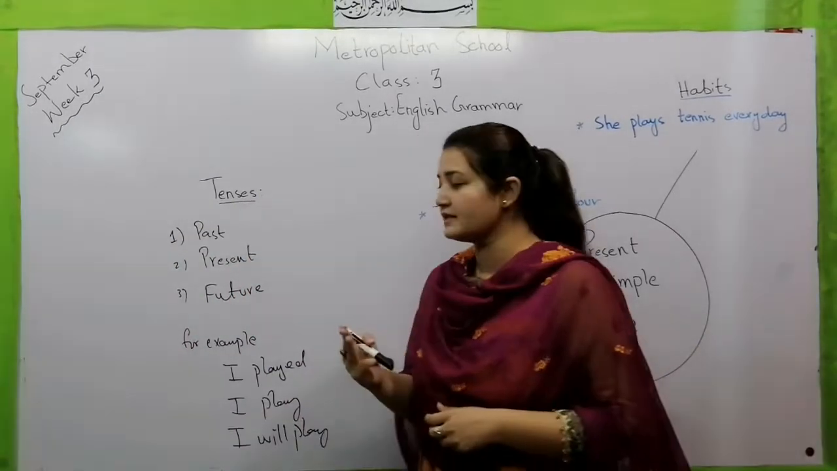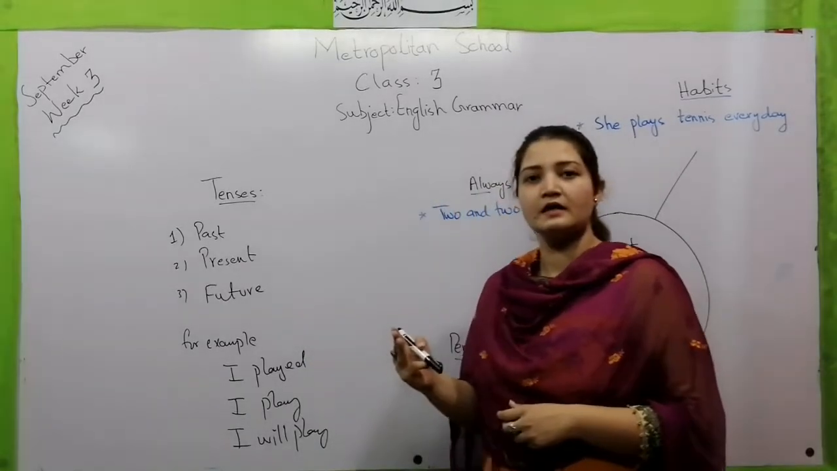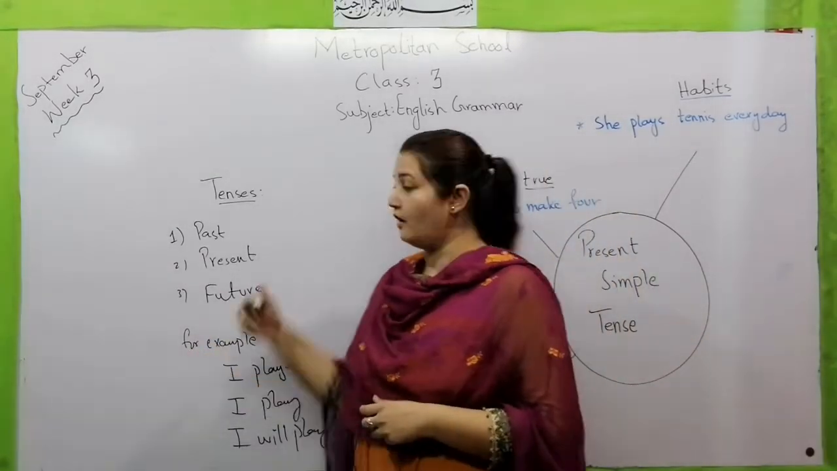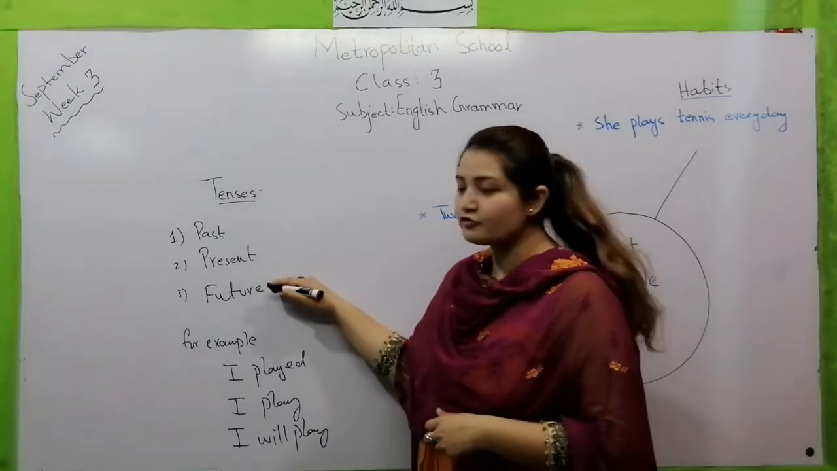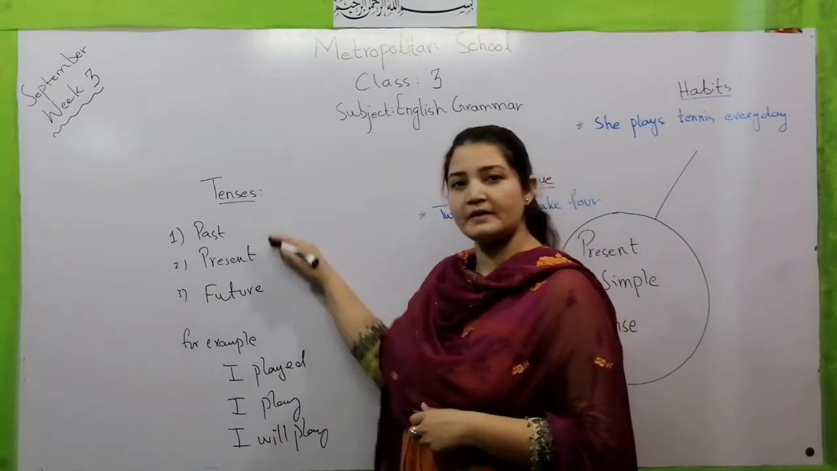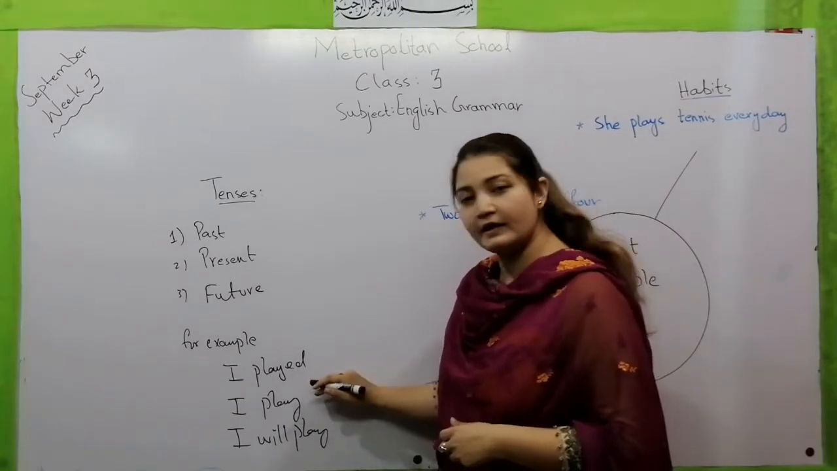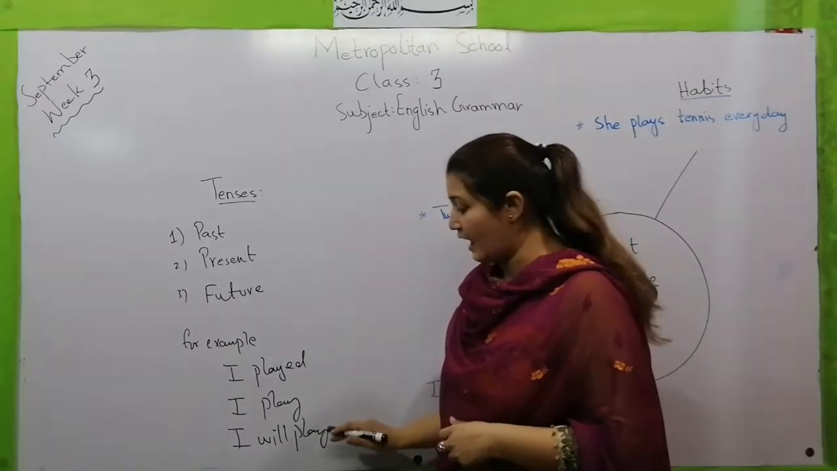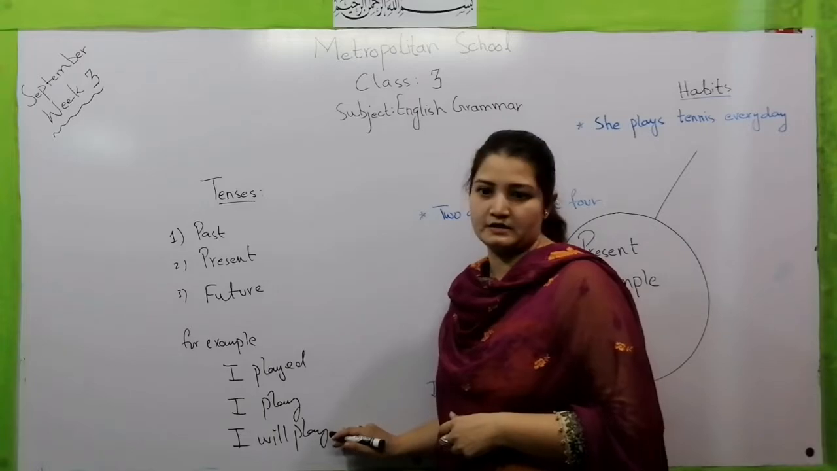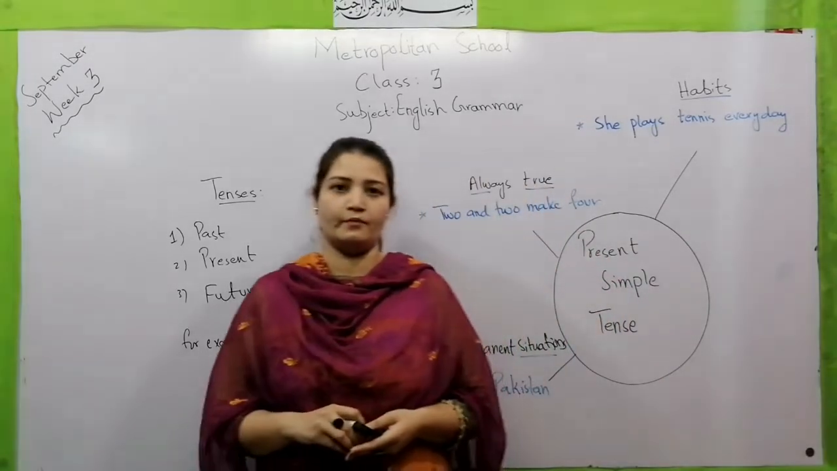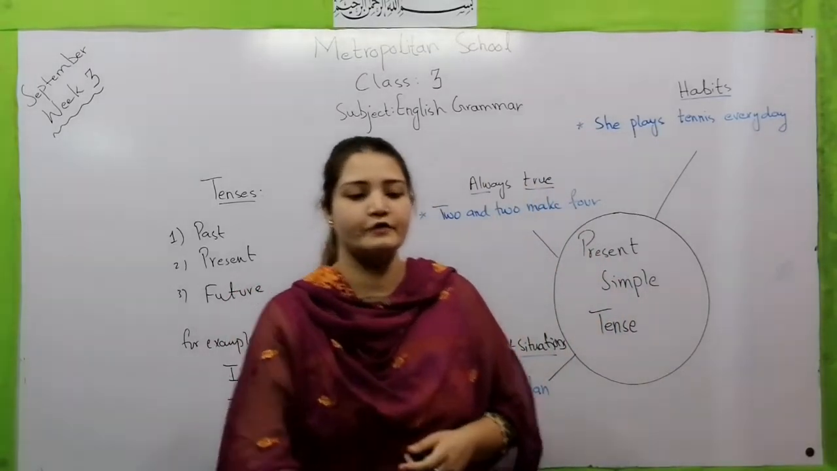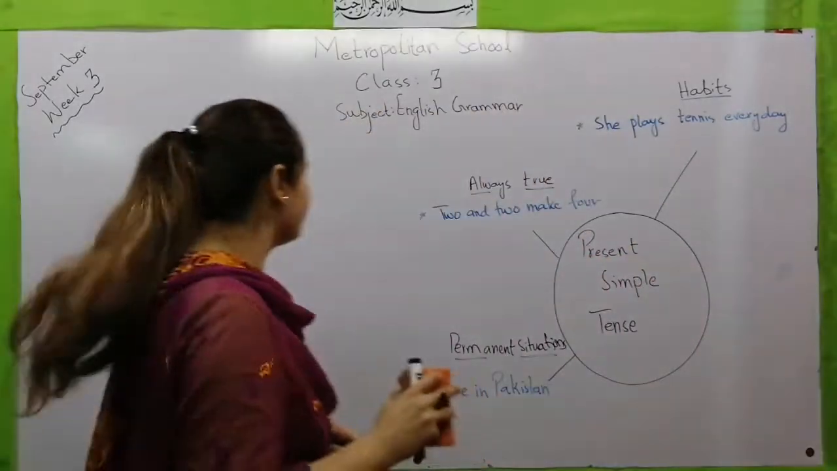So these three tenses are the basic tenses in grammar: past, present, and future. The examples are: I played is the past tense, I play is the present tense, and I will play is the future tense. My dear students, today we are going to start the first tense, which is present simple tense.